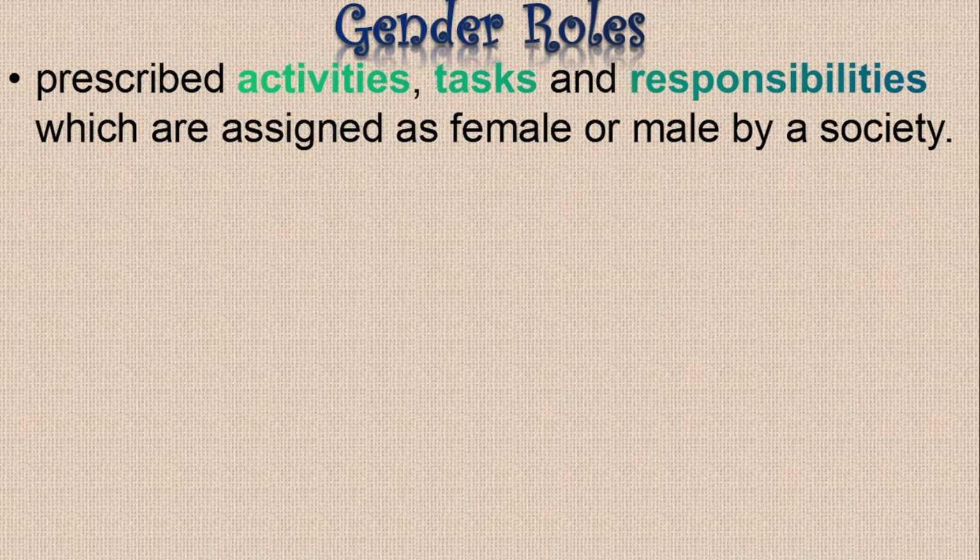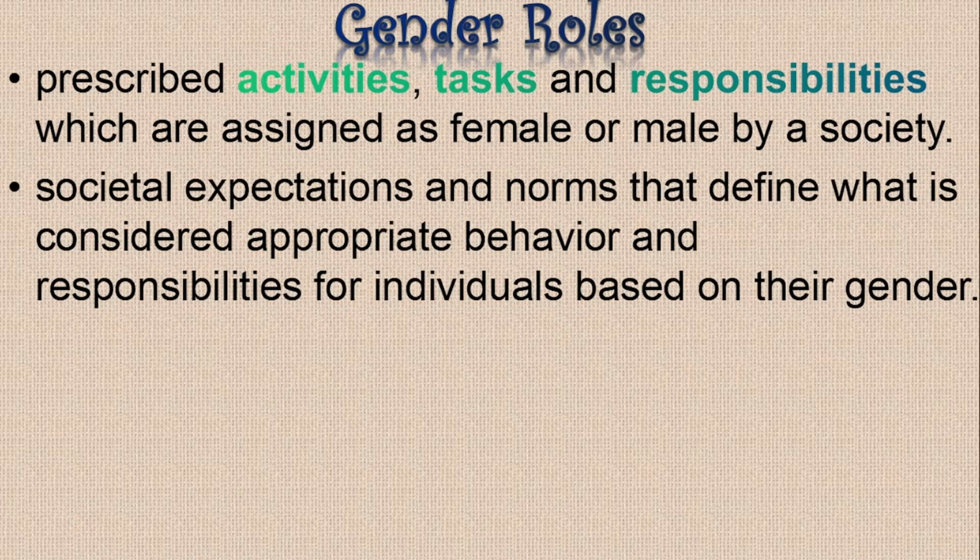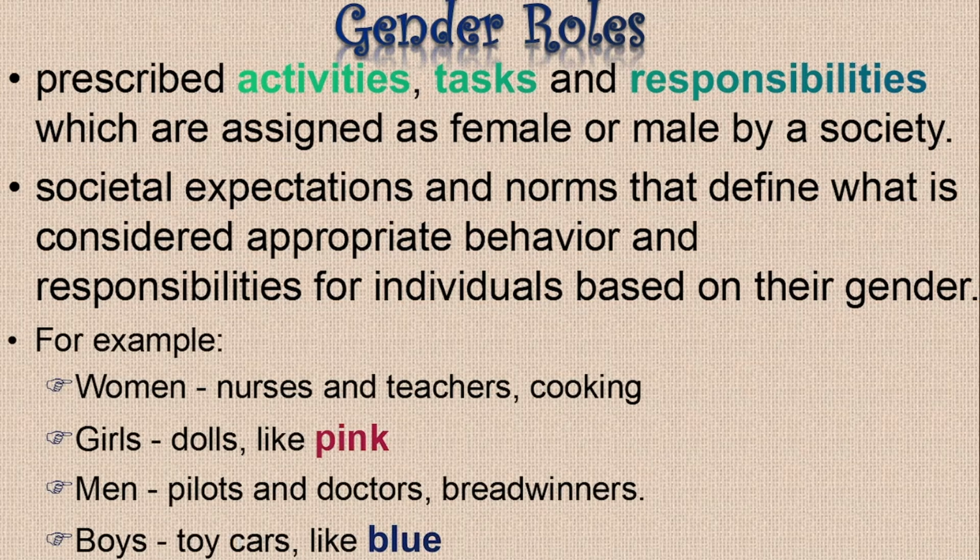Then we look at gender roles. Now, gender roles can be defined as activities, tasks, and responsibilities which are assigned as female or male by a society. We can also define it as societal expectations and norms that define what is considered appropriate behavior and responsibilities for individuals based on their gender. So for example, we find most people believe that women are supposed to be nurses, teachers, found in the kitchen cooking, and so on. So their role is based on them taking care of a home. For the men, we're saying men should be pilots, doctors, breadwinners, and so on. And that is about gender roles.